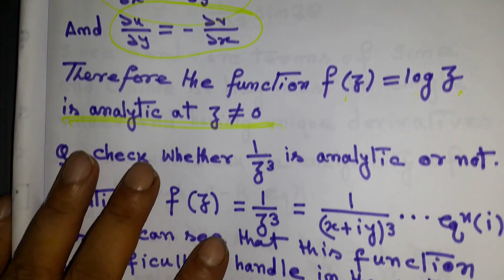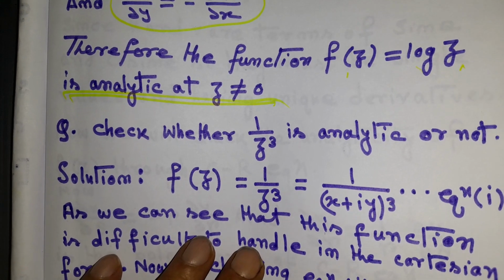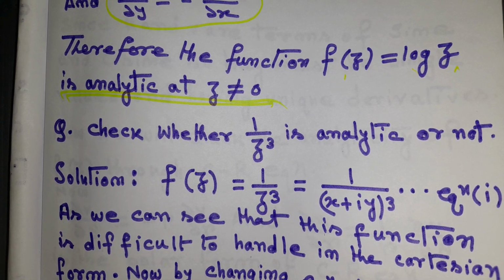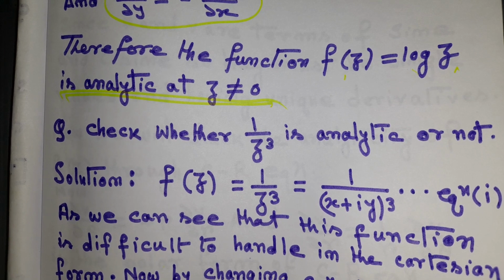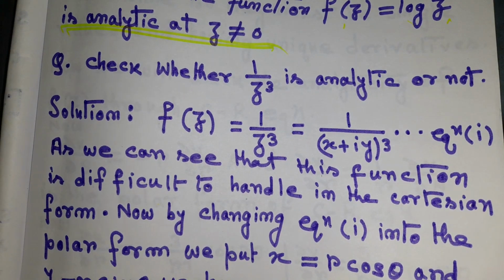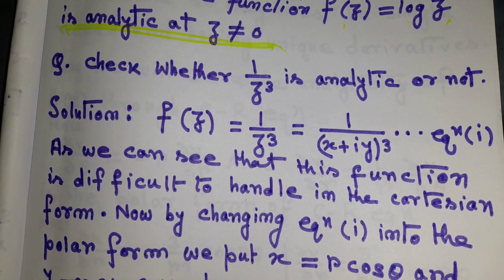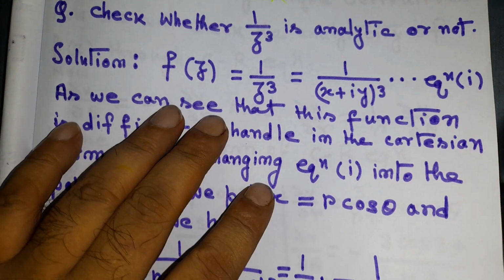Now the next question. Check whether 1/z³ is analytic or not. Now the solution. We know f(z) = 1/z³, that is 1/(x + iy)³. We put this as equation number 1.